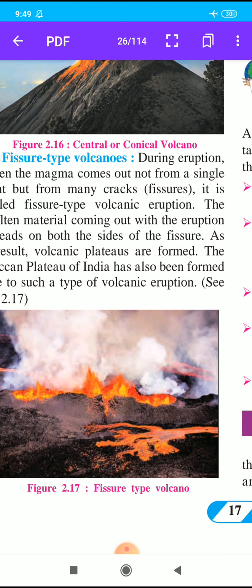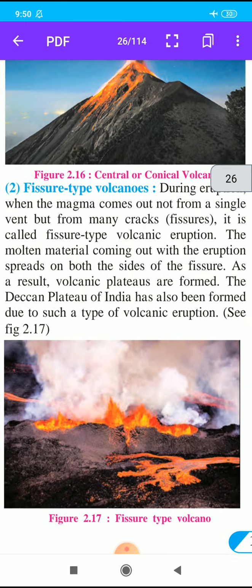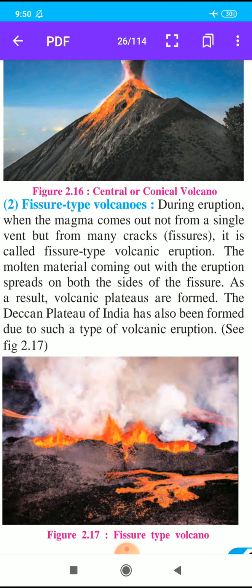From more than one vent, materials come out from the earth onto the earth's surface. In figure 2.17 we see so many cracks and gaps, and this is called a fissure type volcano. Did you understand, students? When the magma comes out not from a single vent but from many cracks, it is called fissure type volcanic eruption. The Deccan Plateau of India is the example of a fissure type volcano.